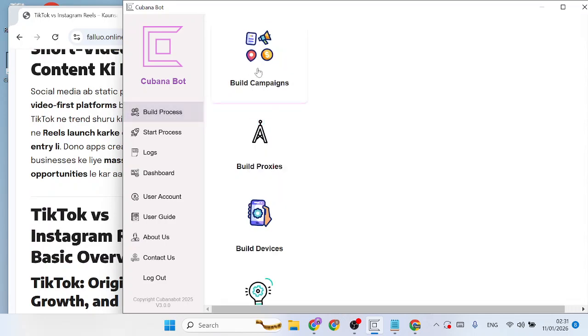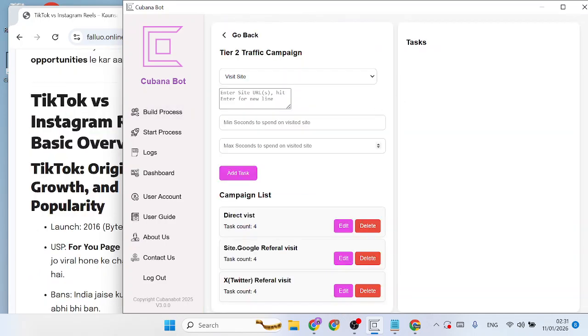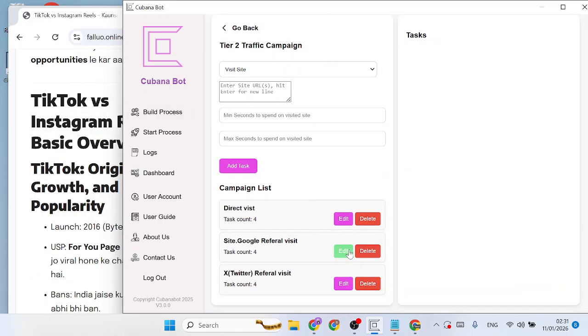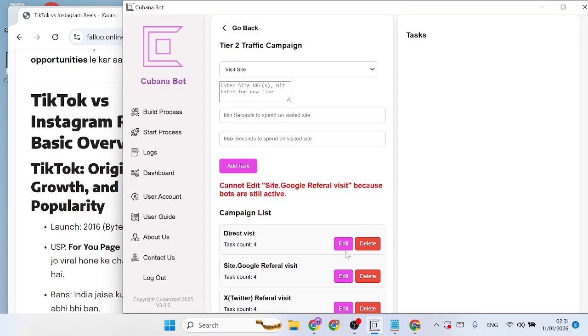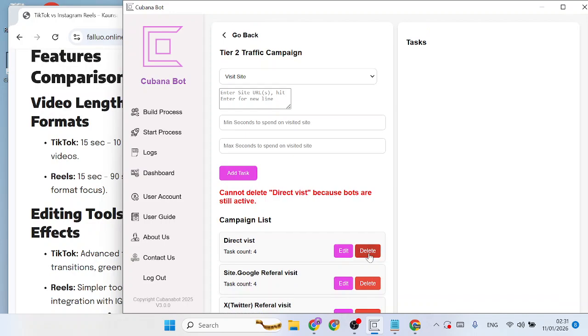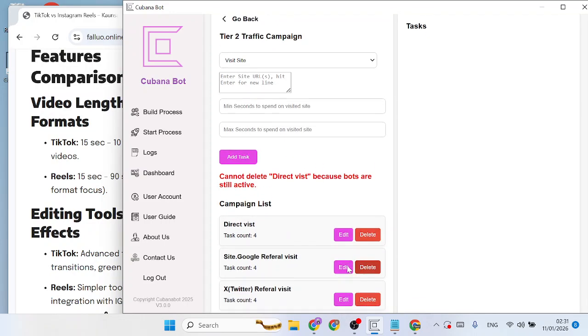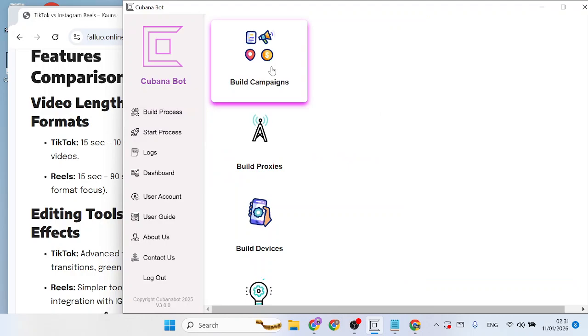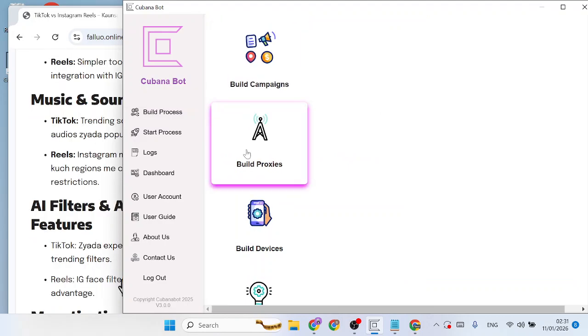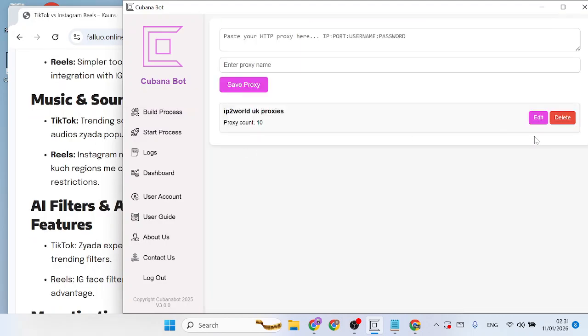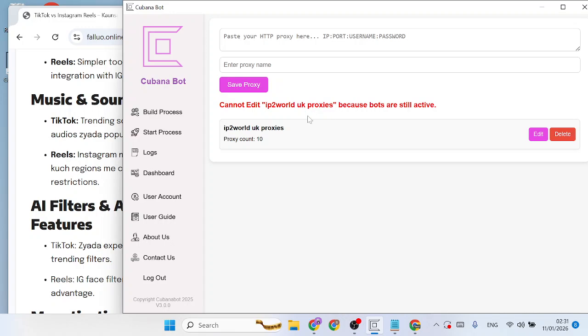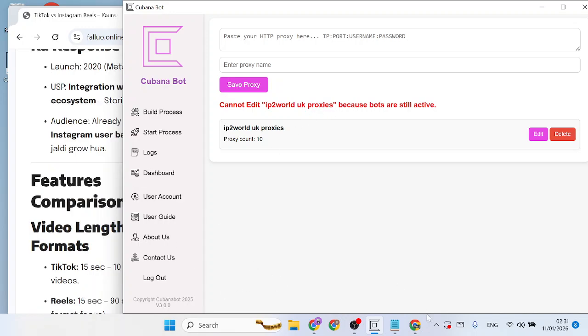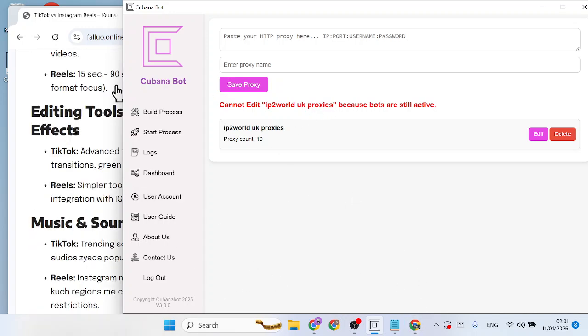So you cannot edit a campaign because bots are still active. Neither can you delete because bots are still active. Even the proxies, you can't edit proxies while you have live bots functioning.